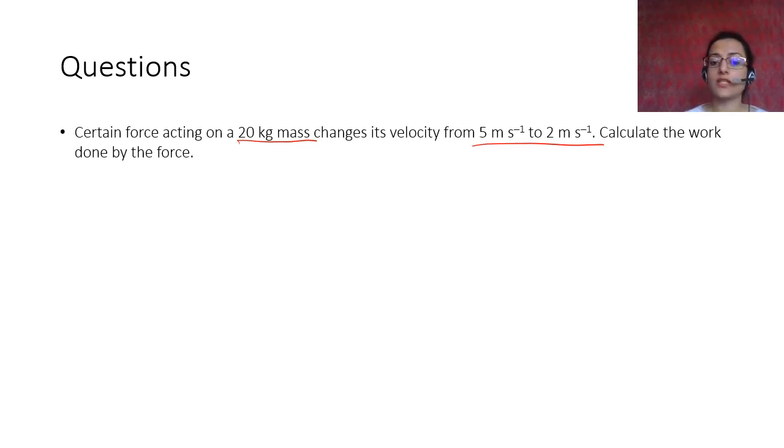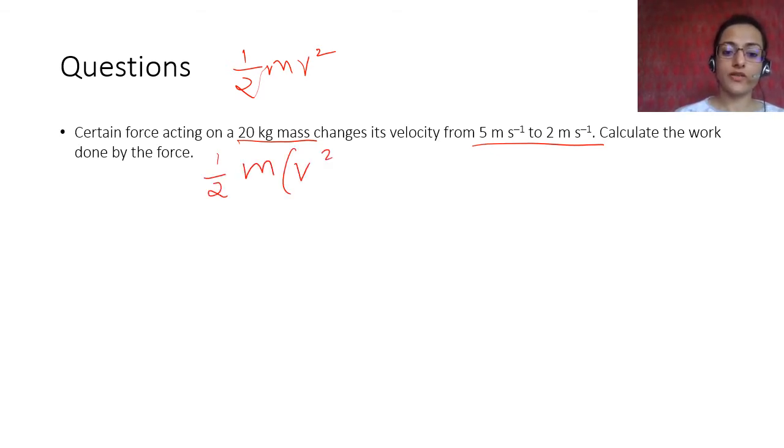If you have a velocity, it means that it is in motion, which means it has kinetic energy. And what is the work done? The work done is the change in kinetic energy. So what are you going to do? What is the formula for kinetic energy? Half mv square, right? What will be the change? It will be half m (v square minus u square), right? This is the formula for the change in kinetic energy, which is the work done.